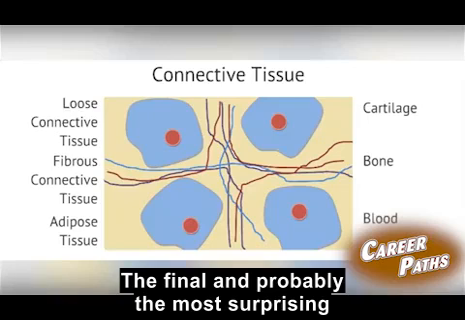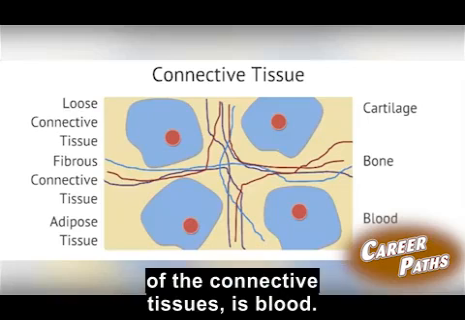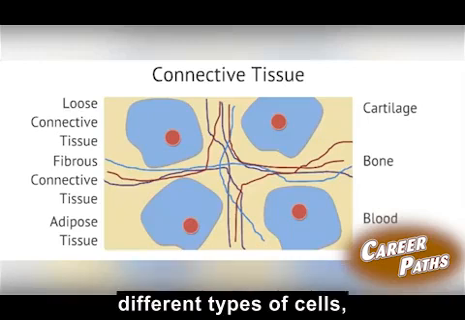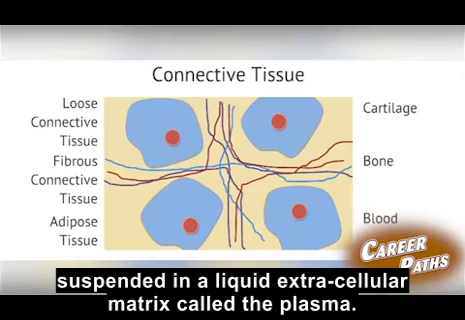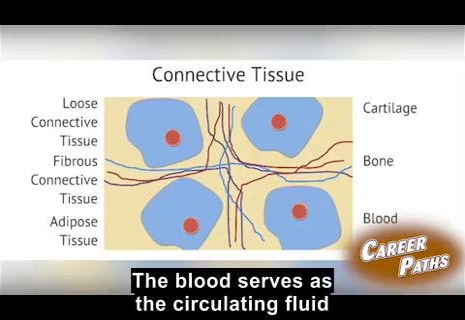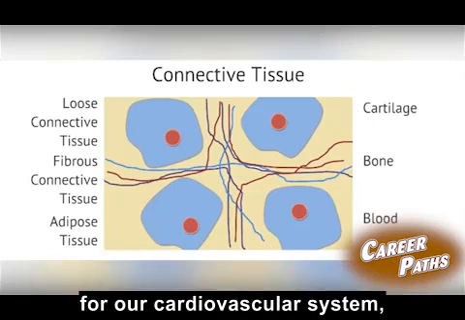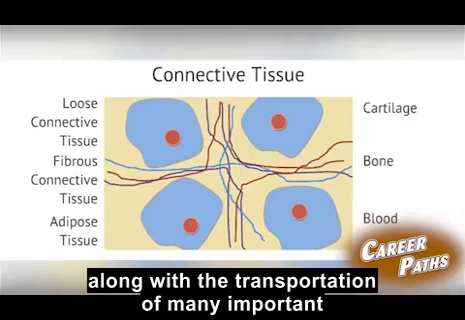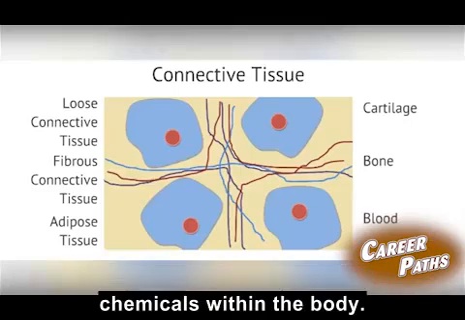The final, and probably the most surprising of the connective tissues, is blood. Blood is composed of a collection of different types of cells suspended in a liquid extracellular matrix called the plasma. The blood serves as the circulating fluid for our cardiovascular system and aids in gas exchange, along with the transportation of many important chemicals within the body.